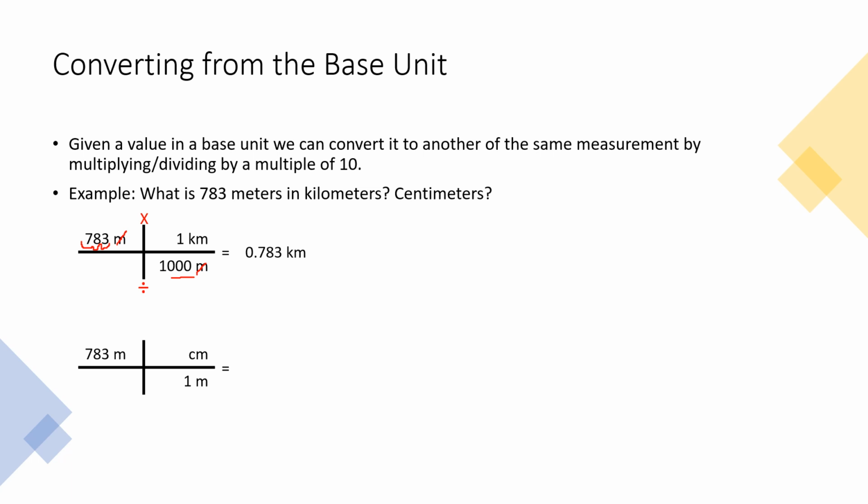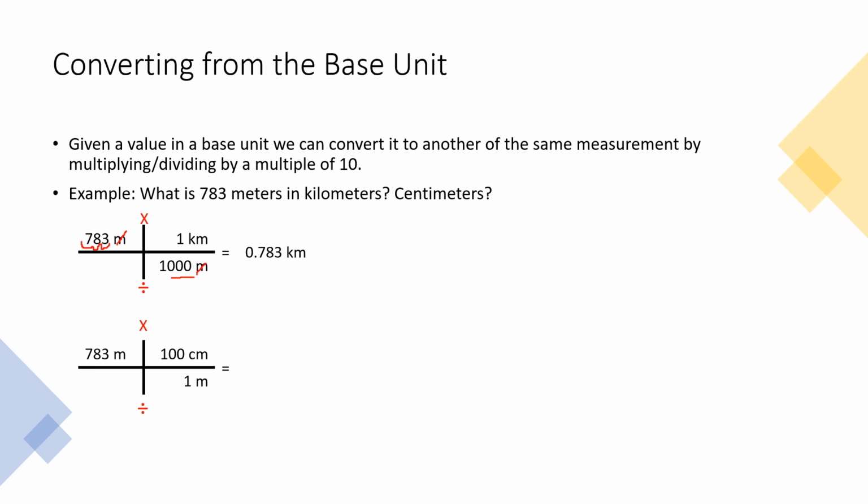Now we want to think, how many centimeters do we need to make a meter? So centi represents 1/100th, okay? So it's 100 times smaller than a meter. So it's going to take 100 centimeters to equal 1 meter. Now that we've filled in our numbers, this is when we can do our math. So we're going to multiply across the top, divide on the bottom. So 783 times 100 divided by 1.